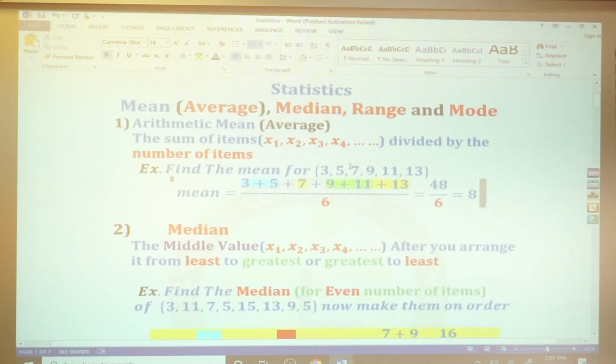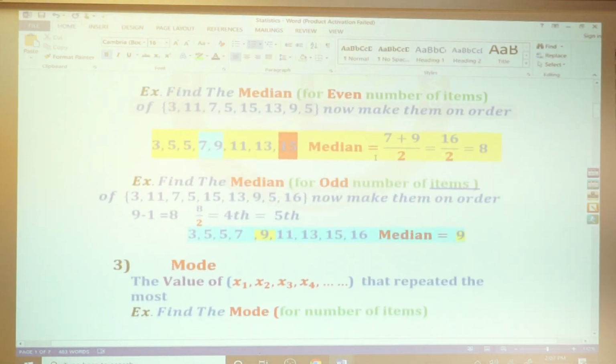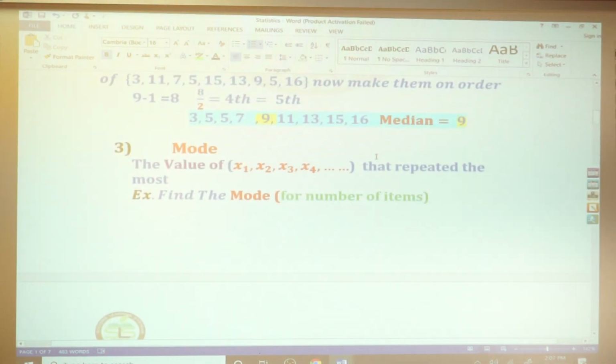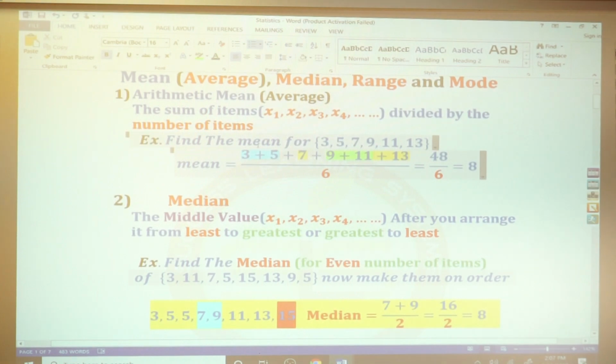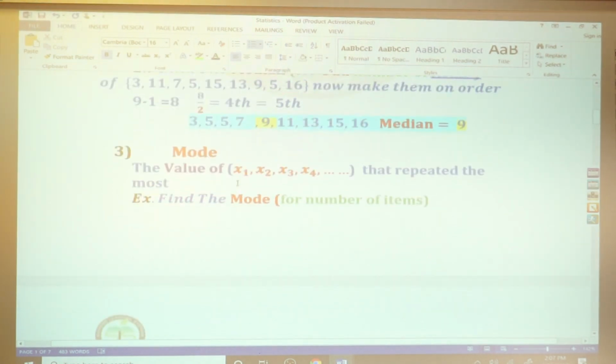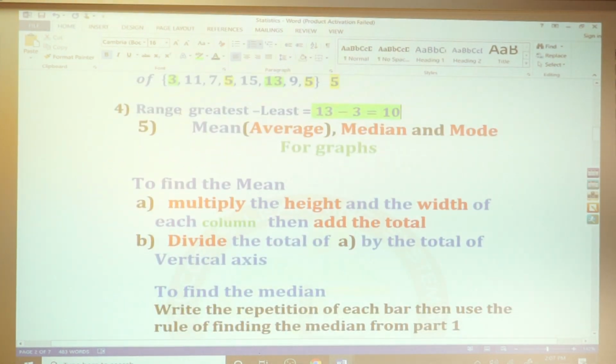You can go back to the note and see the concept of each, or how you calculate each concept: average, which is the same as mean, median, mode, and the range.